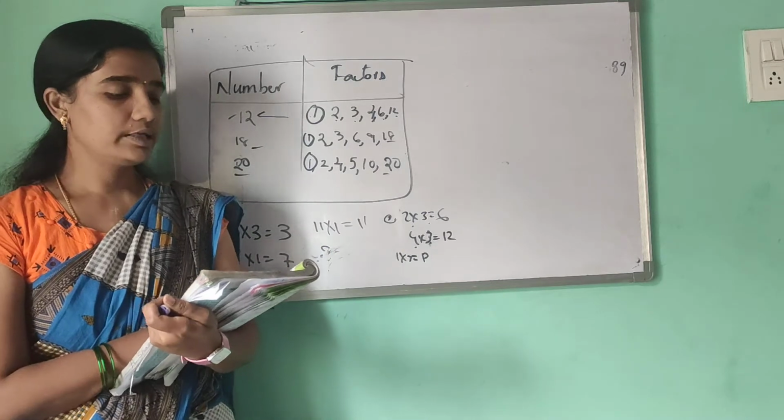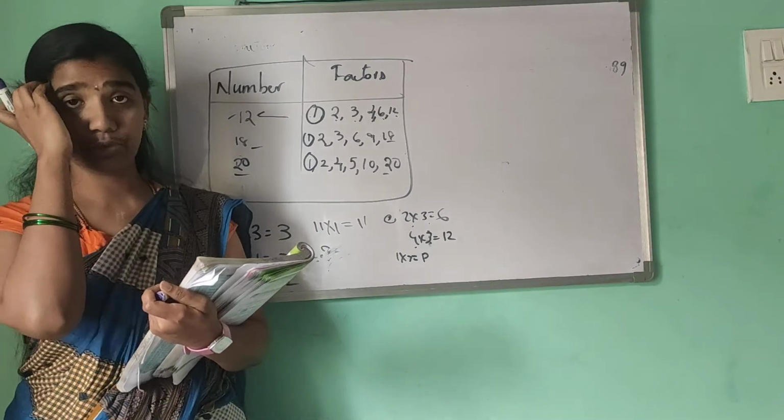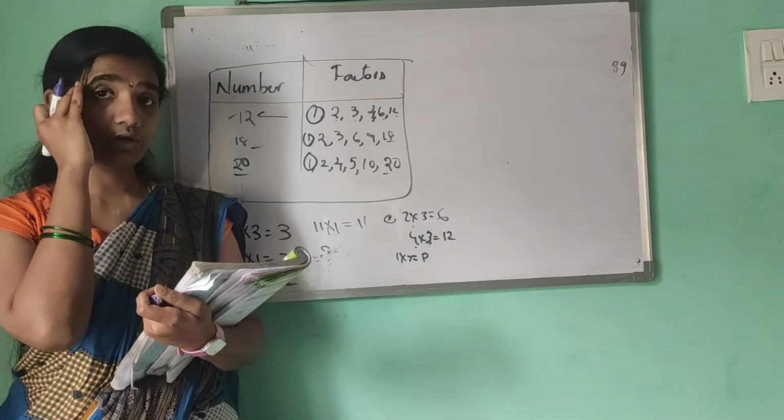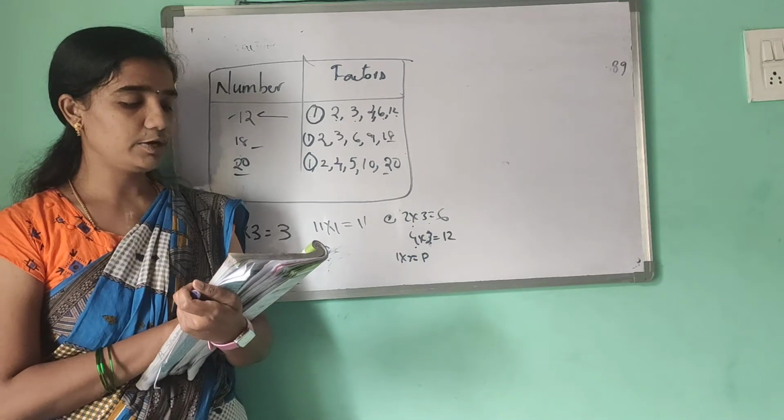Coming to the second one: the number 2 is the smallest prime number and is even. We already know that 2 is a prime number and also an even number. Every prime number other than 2 is odd.